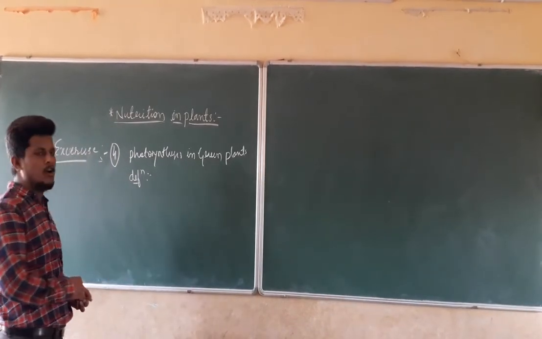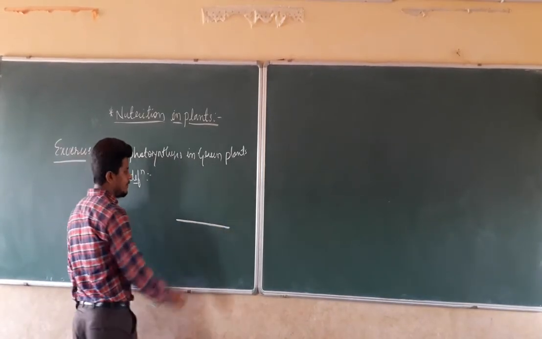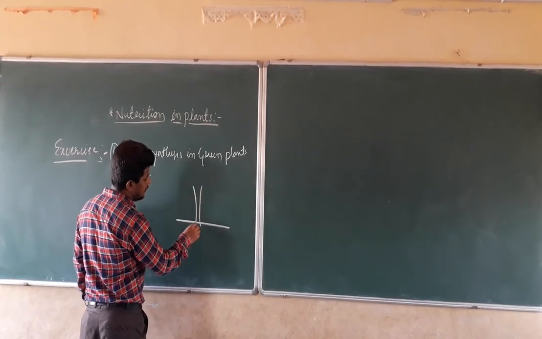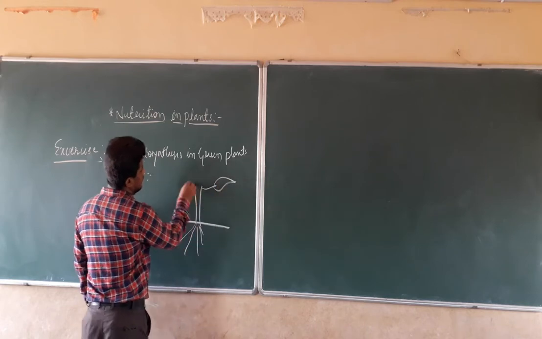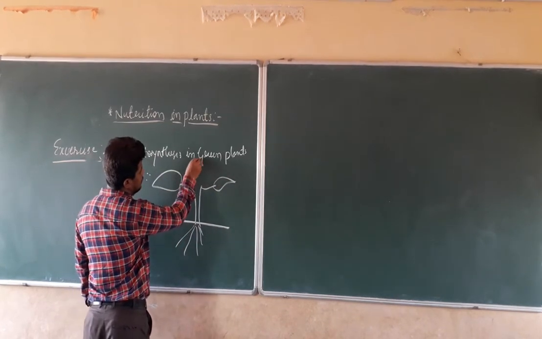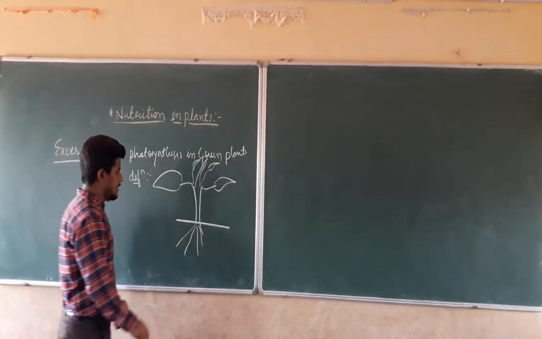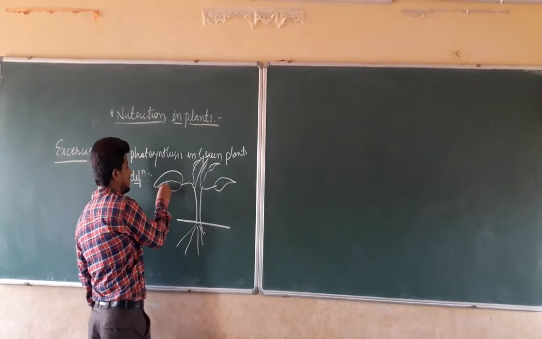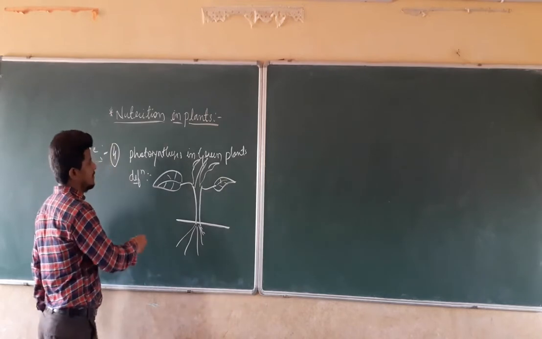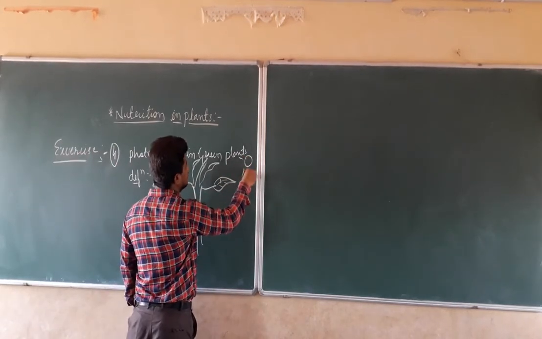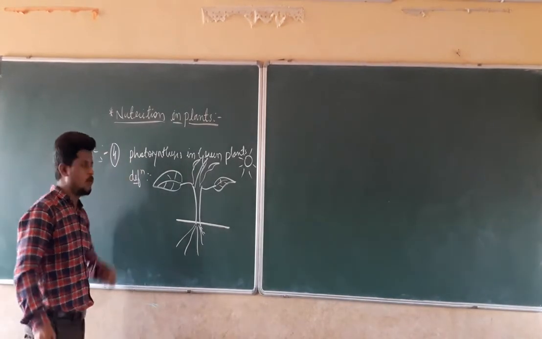Right? And what are the raw materials? If we take the diagram of a plant, these are the roots and these are the leaves. And we have a sun here, which produces the sunlight. What are the raw materials required for photosynthesis?